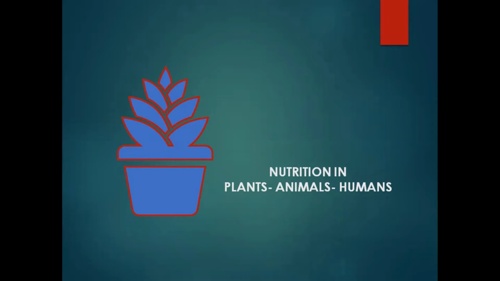So today we are going to talk about the nutrition in various organisms. As you know, we can classify living organisms broadly into plants and animals. And among animals, we are also going to talk about the nutrition in humans. Nutrition is a very essential thing. It is one of the essential metabolic processes for each and every living organism.